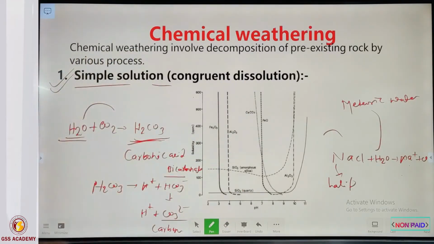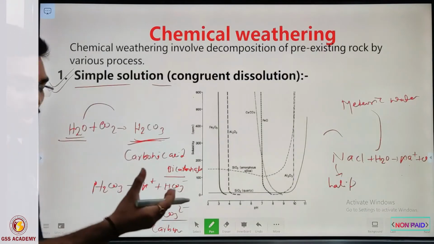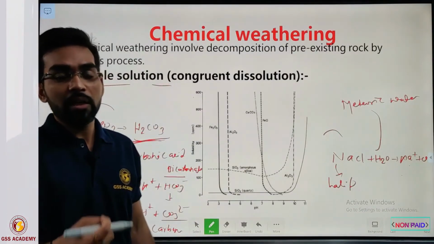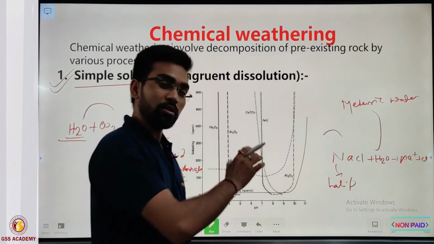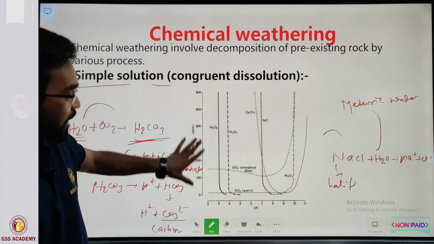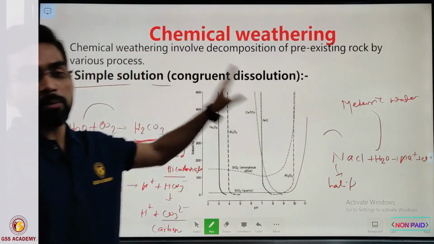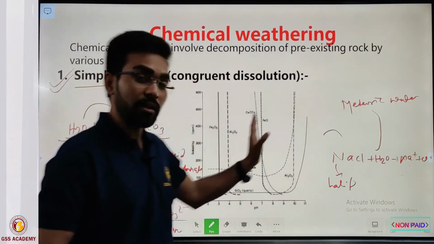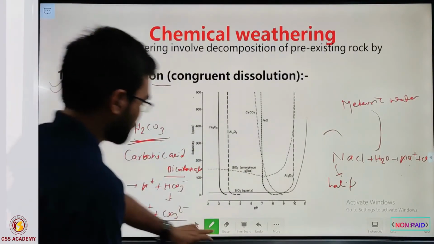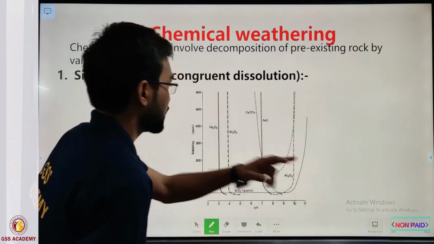So now the question is: is the dissolving capability of acidic water the same for all minerals, or all compositions, or is it different for different environments? Will only the pH regulate the dissolving power of the minerals, or does any other factor also play an important role? So now look at this diagram. First of all, I will erase this. Okay.